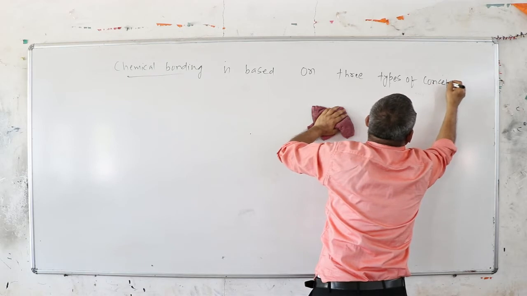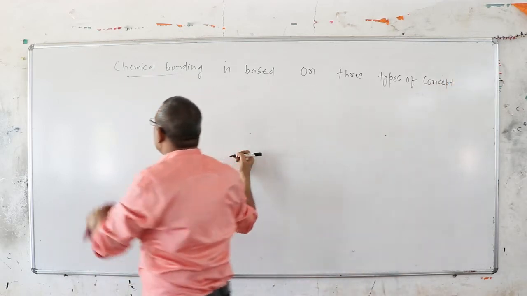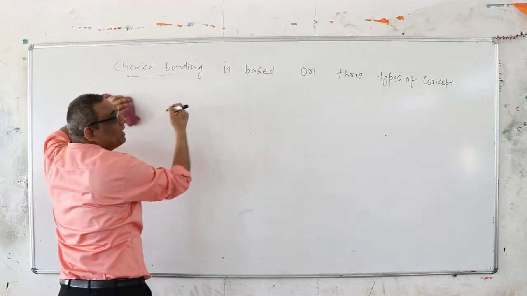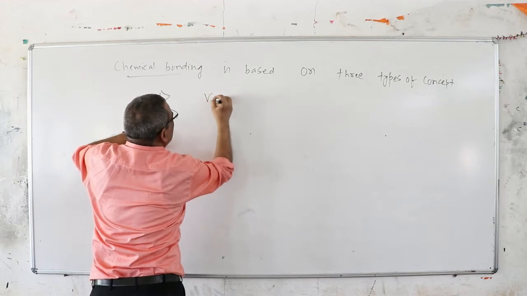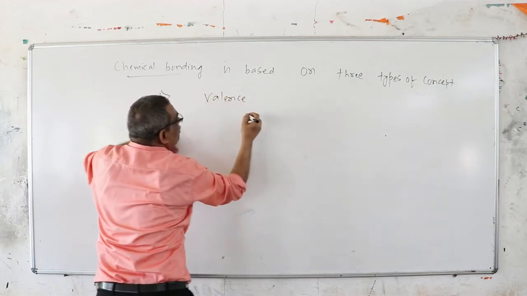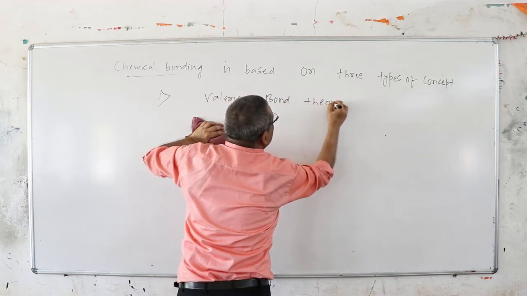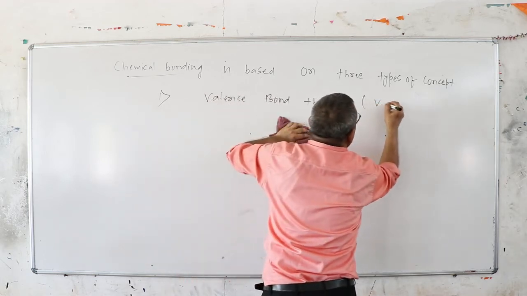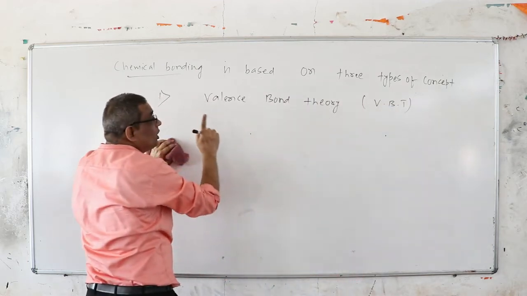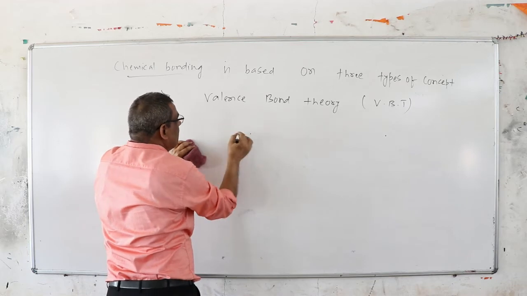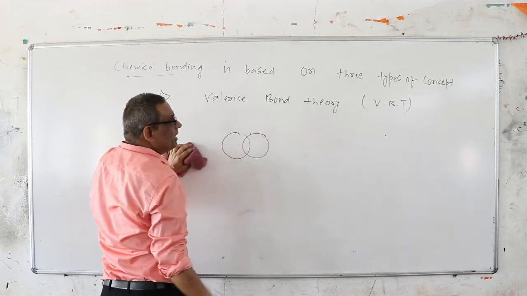What is a bond? It is the force of attraction which binds the atoms together in a molecule. The first is valence bond theory. You write it in abbreviated form, VBT, valence bond theory. Valence bond theory is a very simple theory. In this, when two atomic orbitals combine, overlapping will occur.